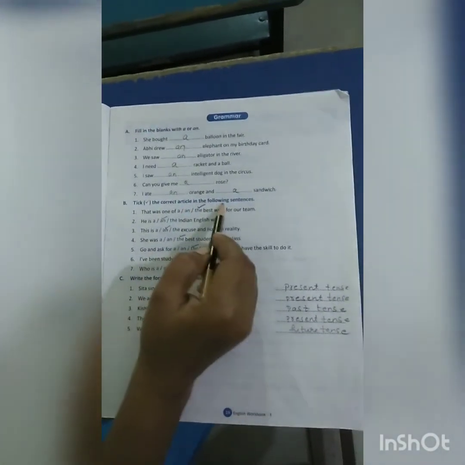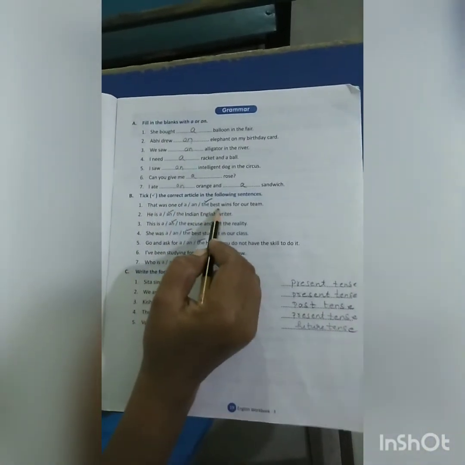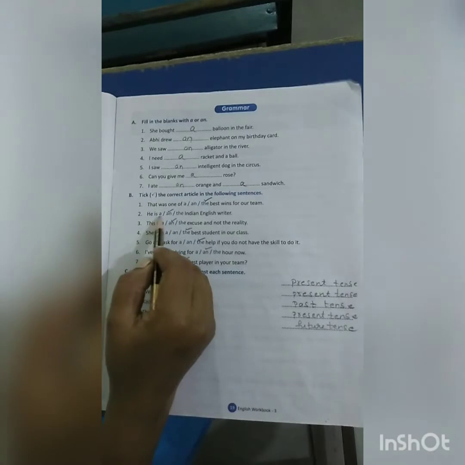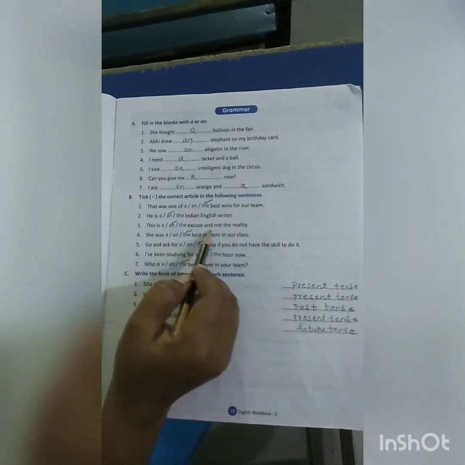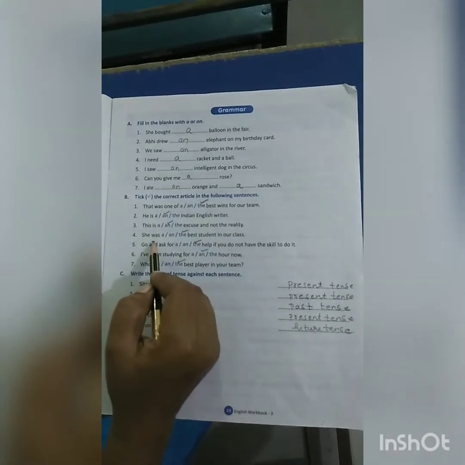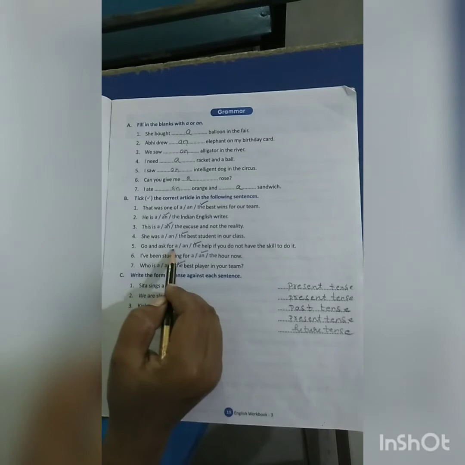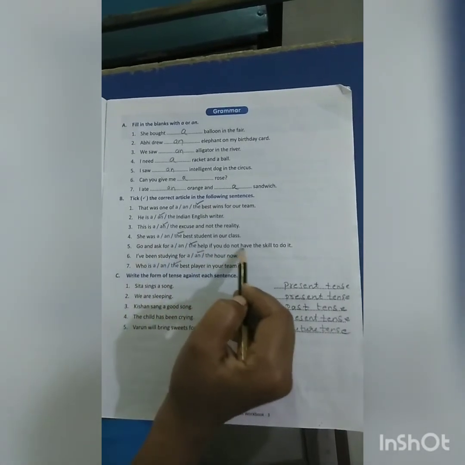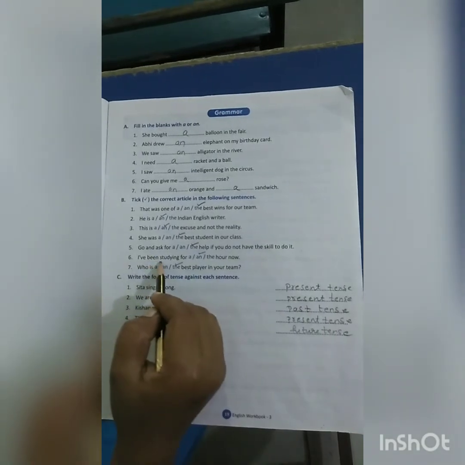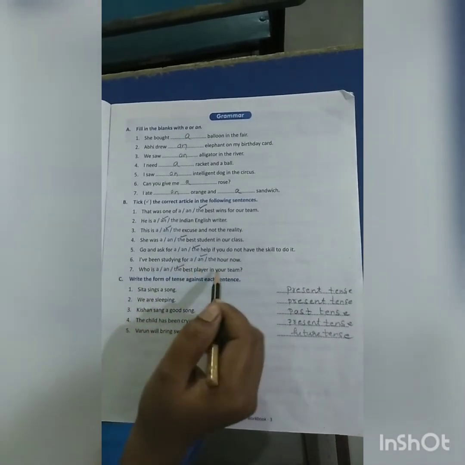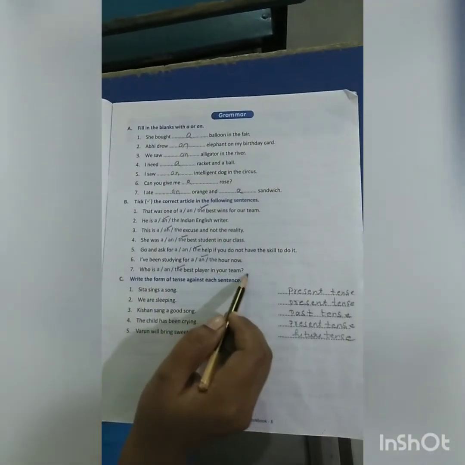Take the correct article in the following sentences. That was one of the best wins for our team. He is an Indian English writer. This is an excuse and not the reality. She was the best student in our class. Go and ask for the help if you do not have the skill to do it. I've been studying for an hour now. Who is the best player in your team?